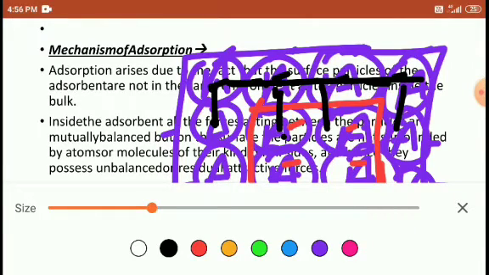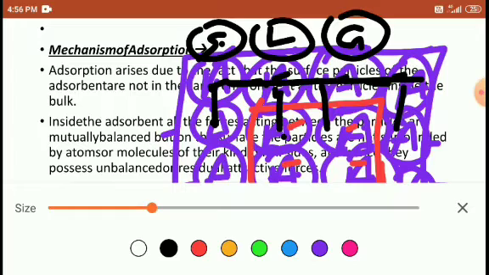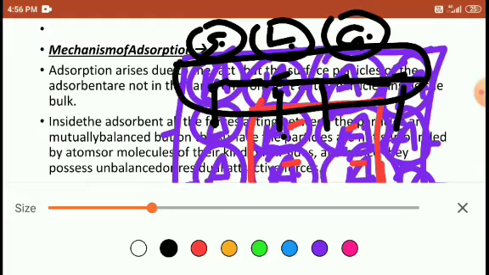So to get that attraction and stabilize themselves, they attract some solid dust particles, or liquid particles, or some gas particles. The outer layers attract these partially, not permanently. When they attract the solid dust, liquid or gas particles, these outer layer particles feel more stable, because they are getting attraction from this side also.